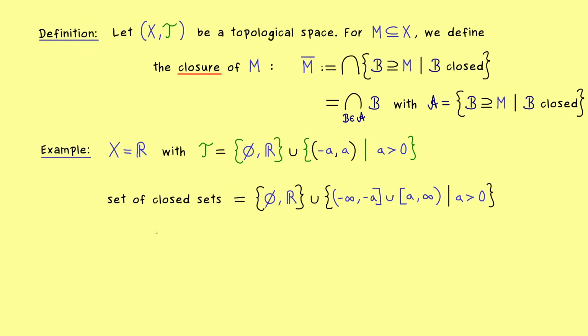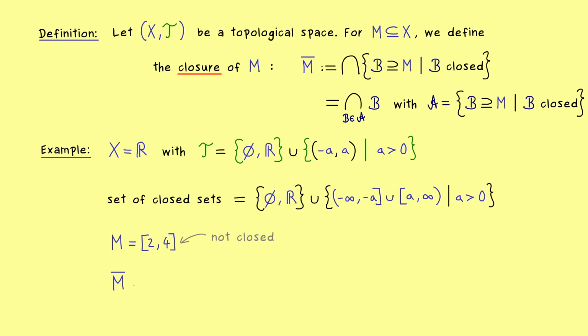And now we can consider a subset M in R, and let's say it's the interval from 2 to 4. And by looking at the topology, we can immediately conclude that this one cannot be an open set, and we also know it cannot be a closed set as well. And since it's not closed, we can immediately conclude that the closure of M, denoted by M overline, is definitely a bigger set. So the question is, how can we find the smallest closed set that still contains M?